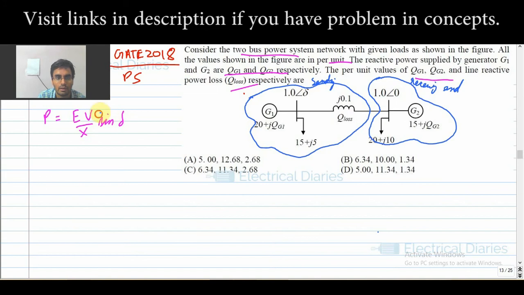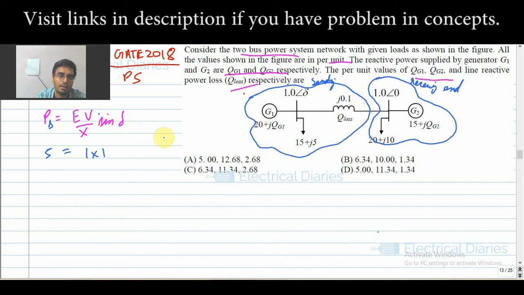Now if I apply this equation for the sending end side, what is the power sent? Power generated is 20. 15 is consumed by the load on the same bus, so 20 minus 15 is 5. So only 5 per unit power is sent through the line. EV, I will take as 1 into 1 per unit, since for the generator you assume 1 only.